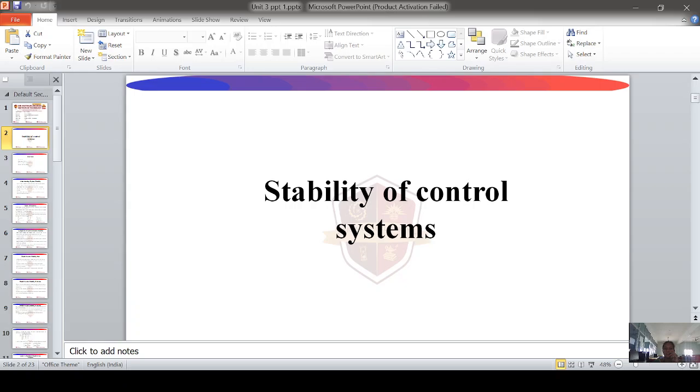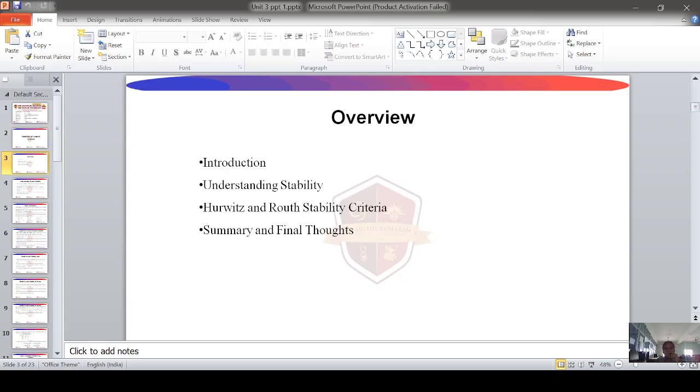In this presentation, we have learned the topic Stability of Control System, which is Unit 4 in Control Systems Engineering. Then overview of stability of control systems: introduction, understanding stability, Hurwitz and Routh stability criteria, summary and final thoughts.